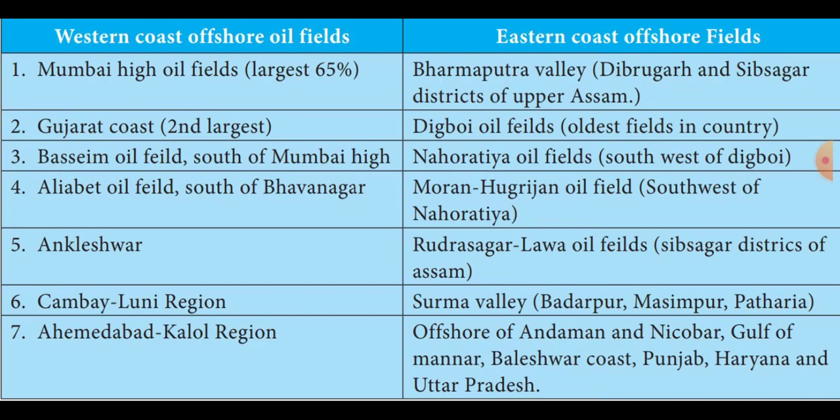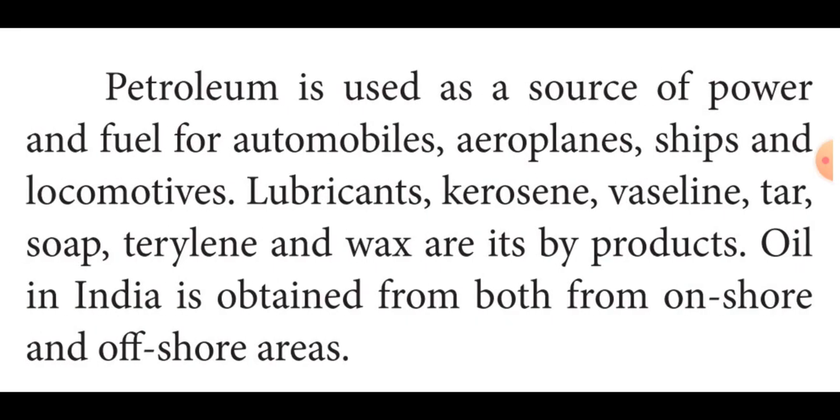Then this petroleum is used as a source of power and fuel for automobiles, aeroplanes, ships and locomotives. It is one of the important sources of power. It is mostly used for automobiles, aeroplanes, ships and locomotives. Locomotives means a railway vehicle. It is used for pulling trains.